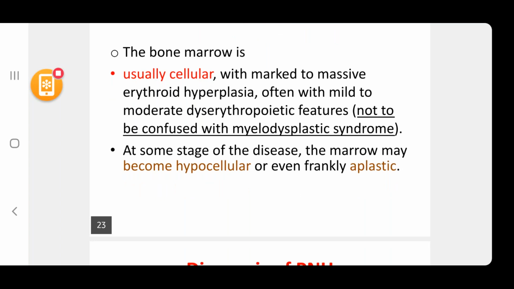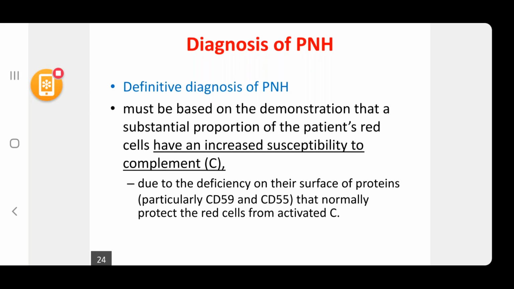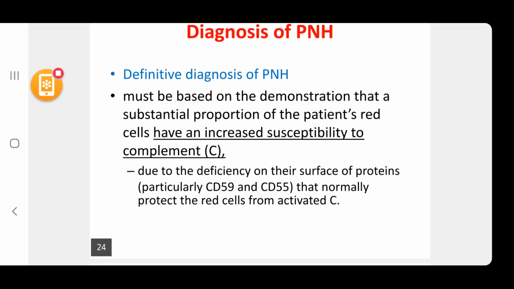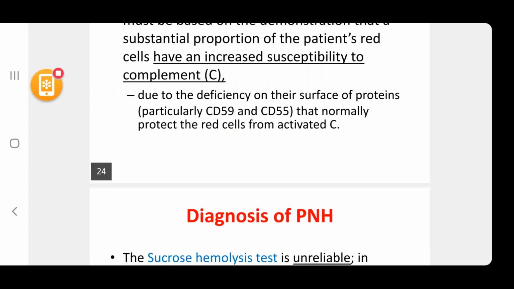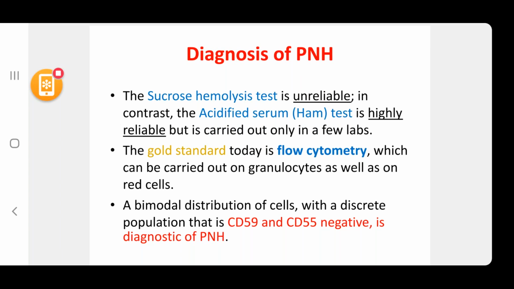So how do you diagnose PNH? The definitive diagnosis of PNH must be based on the demonstration that a substantial portion of the patient's red cells have an increased susceptibility to complement due to the deficiency on their surface of proteins that normally protect the red cells from activated complement. So how do you show that the patient's red cells have an increased susceptibility to complement? The first one is sucrose hemolysis test, where the patient's serum or blood is placed in an isotonic or hypotonic solution and hemolysis is checked after a certain time.